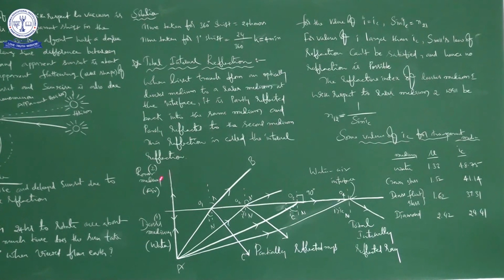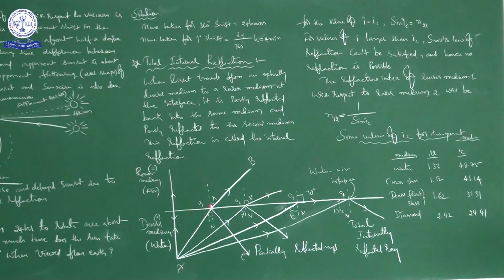You can call this the refracted ray. Next, at point O1, this is the incident ray. A certain amount of light goes into the other medium, which is the refracted ray, so O1B is the refracted ray. O1 is the incident ray, O1B is the refracted ray, O1C is the reflected ray. This is the angle of incidence and this is the angle of refraction.